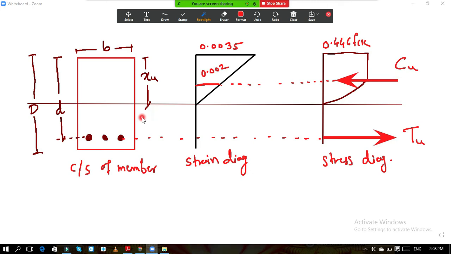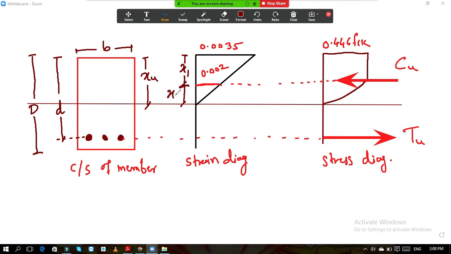Now we will calculate the values of these different forces. Let us assume that this total is XU. We don't know this distance, so I will assume this distance is x1, and this distance is x2.